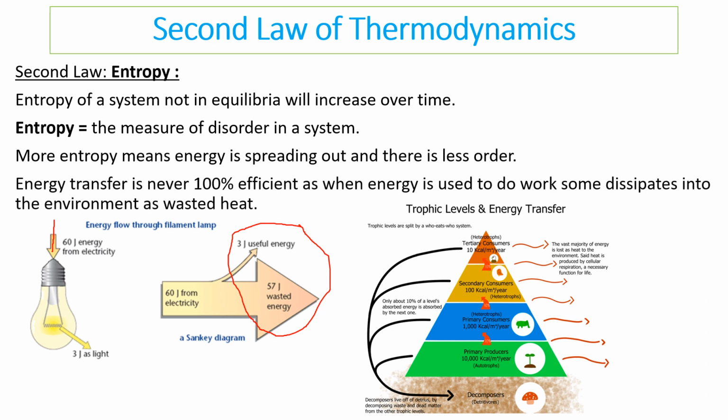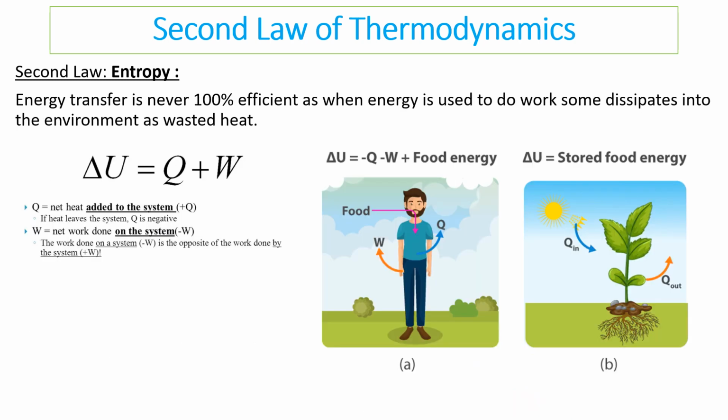Because of this rule of entropy, energy transfer is never 100% efficient, as energy is used to do work and some always inevitably dissipates, normally as heat energy, which is wasted. We can apply the second law to food chains particularly.